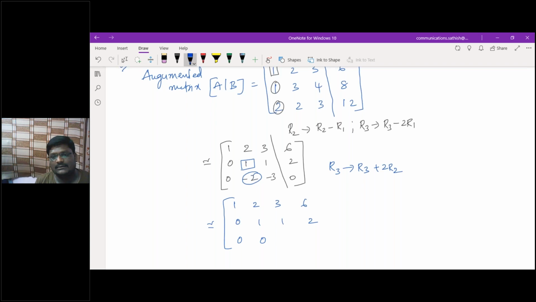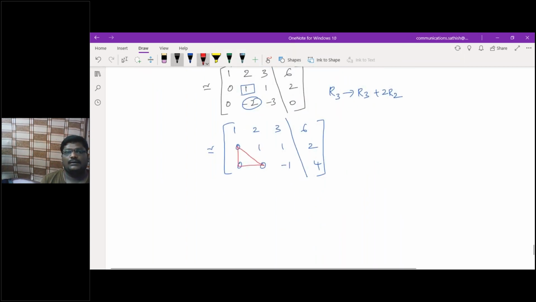Minus 3 plus 2, how much? Minus 1 and 0, 4. Sorry, somewhere I didn't check. Is it correct? Yes, correct, sir. This is 4. Am I right or not? Yes, sir. So now I reduced the given matrix into row echelon form. So below the diagonal, the elements are 0. Am I correct?